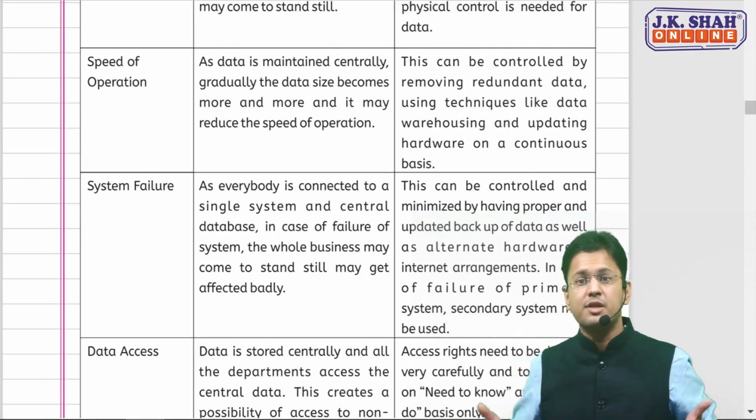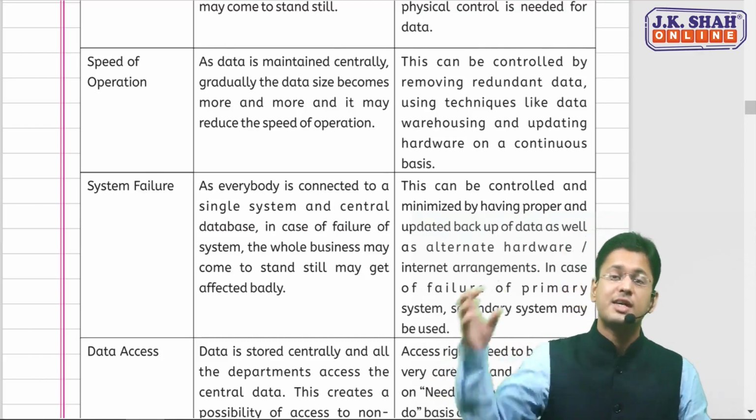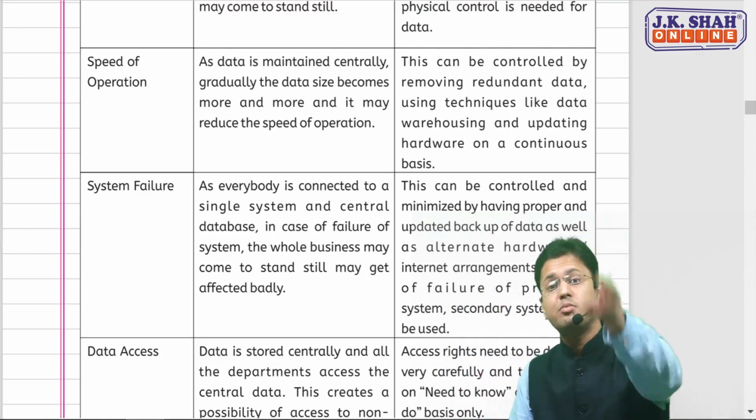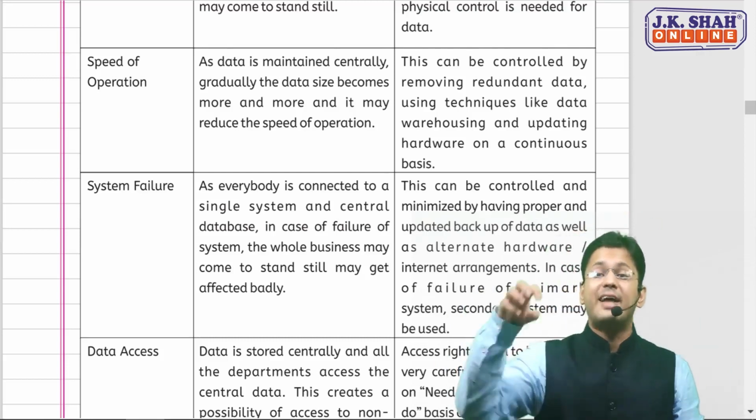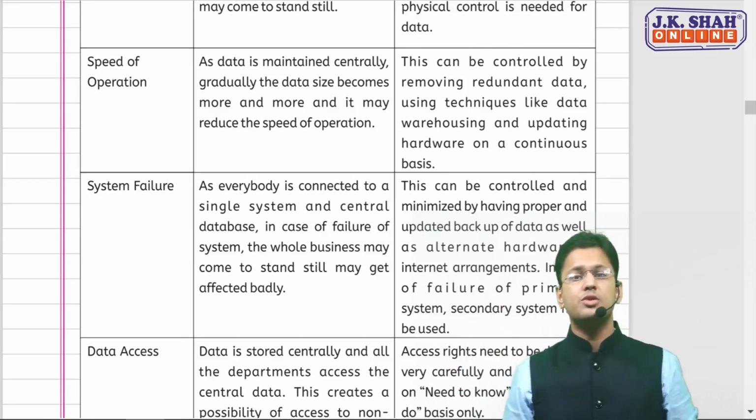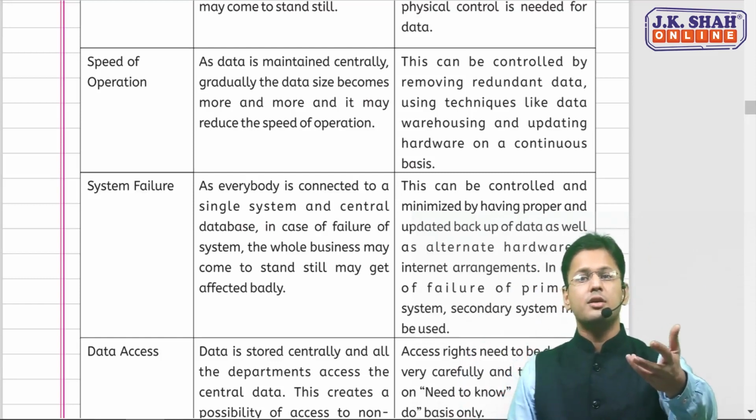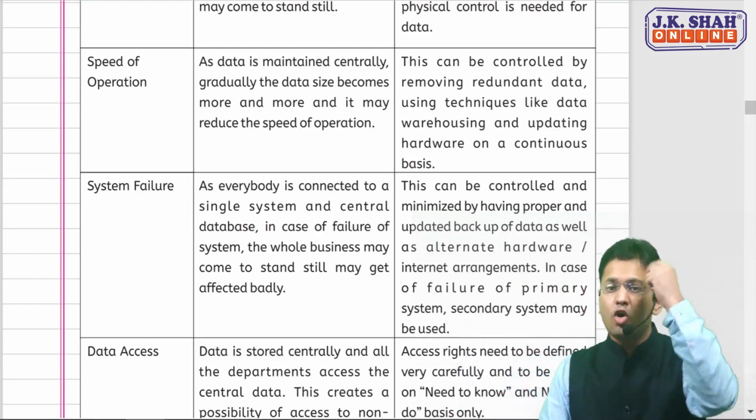Why would this not be safe? Because unauthorized access could be there, due to which my system could fail, and that is why the speed of operations can reduce. So this is quite logical. Yes, these are implementation issues that a common man thinks of.